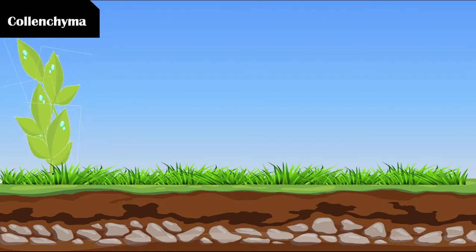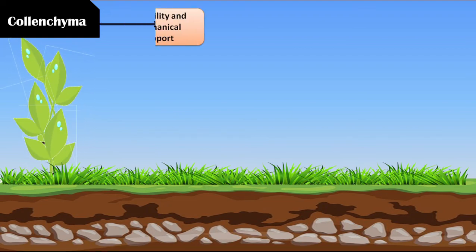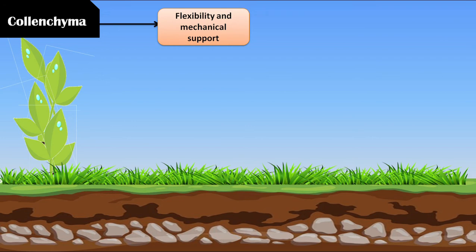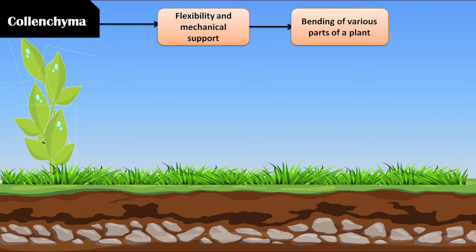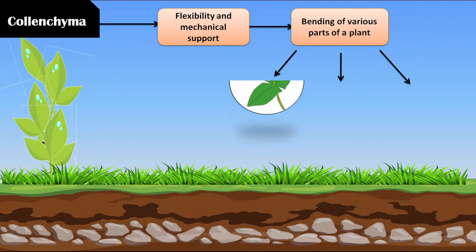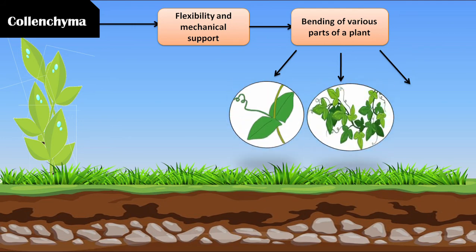Don't get confused with chlorenchyma. Okay, so collenchyma is responsible for two main reasons. First is flexibility and second is mechanical support. Because of the flexibility and mechanical support they provide, plants can withstand things like heavy rainfalls. It provides bending of various parts of a plant without breaking it. You can find collenchyma tissues in places like tendrils, stems of climbers and leaf stalks.